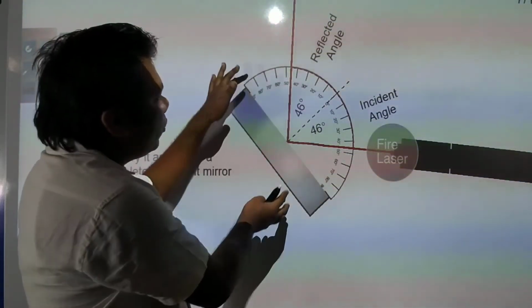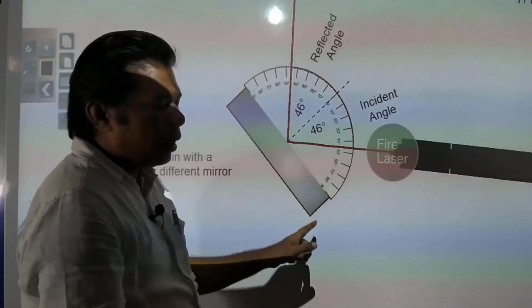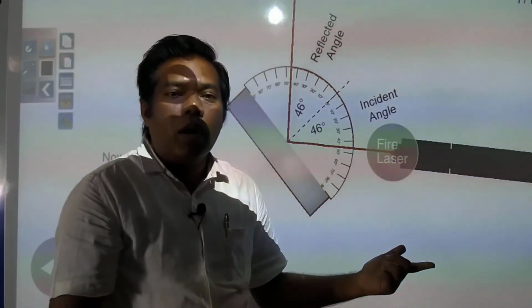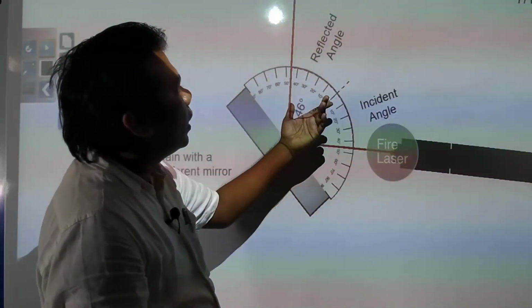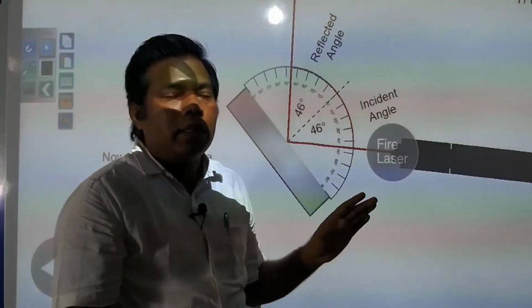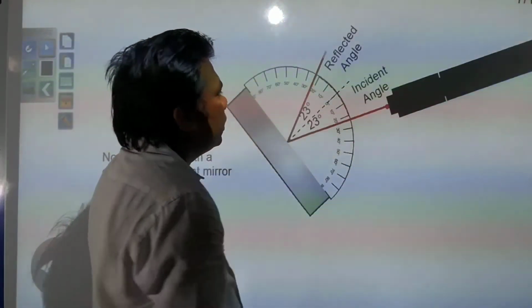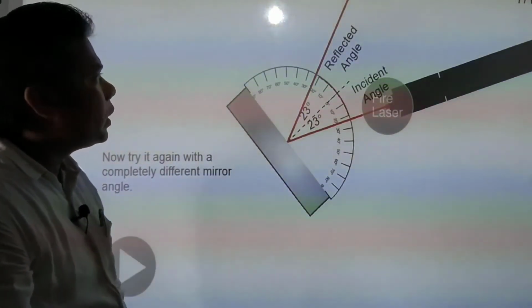So wherever your mirror is placed, or at whichever angle it is placed, this law of reflection will always be followed. The angle of incidence, or incident angle, will be equal to the angle of reflection, or reflected angle. You can change it and see here 23 degrees and 23 degrees. So I hope you understood.